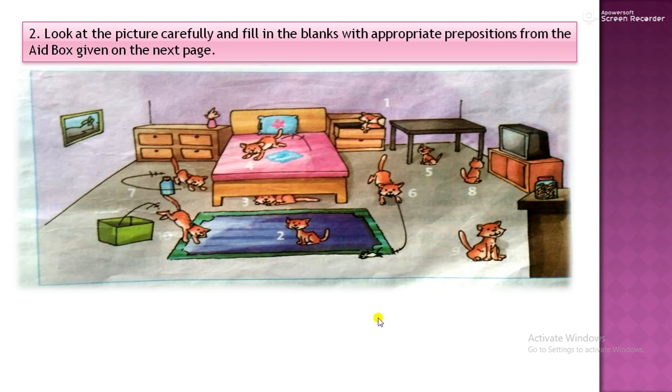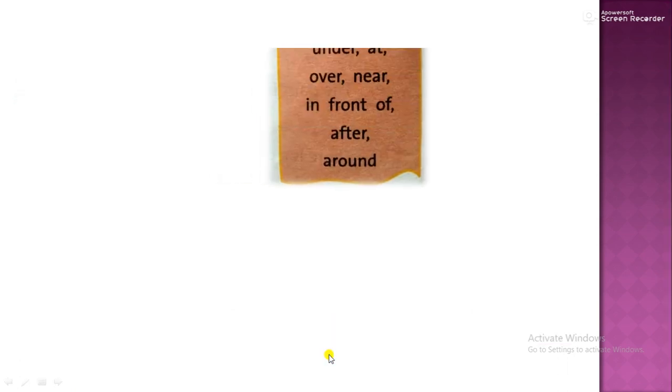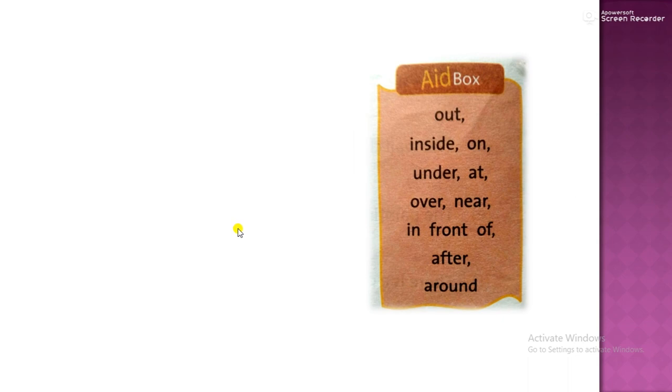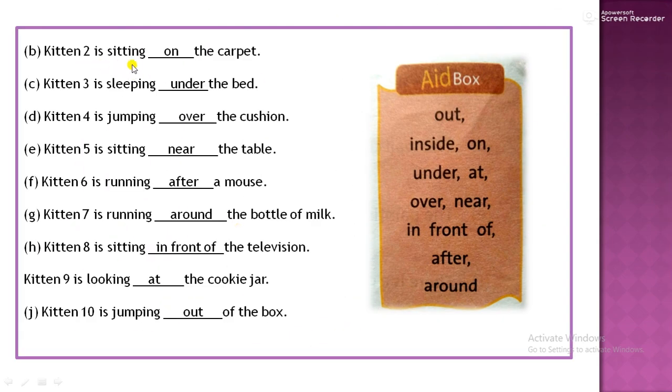So let's fill the blanks with the help of the picture. Kitten 1 is sitting inside the drawer. Inside. It is not outside, it is inside. Then next, this is your help box. We are filling from here. Kitten 2 is sitting on the carpet. Kitten 3 is sleeping under the bed.